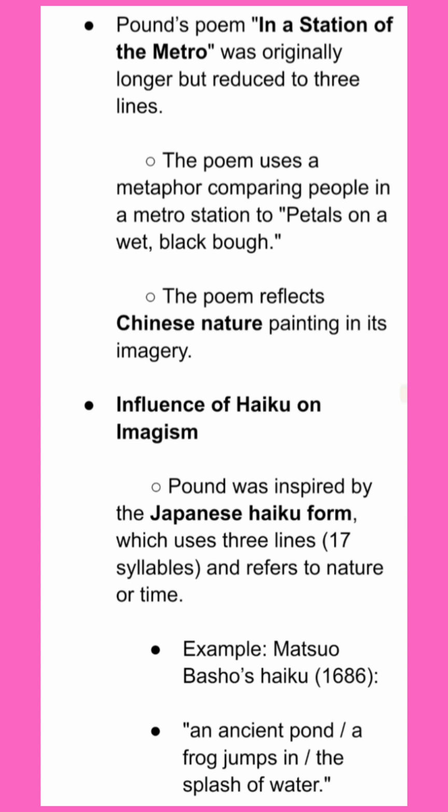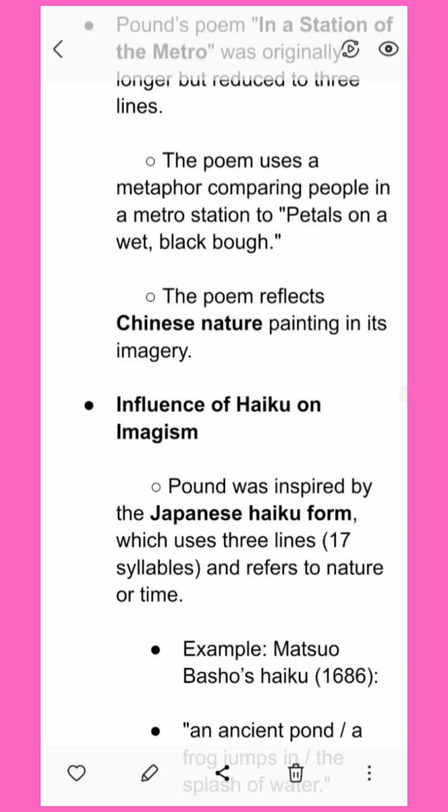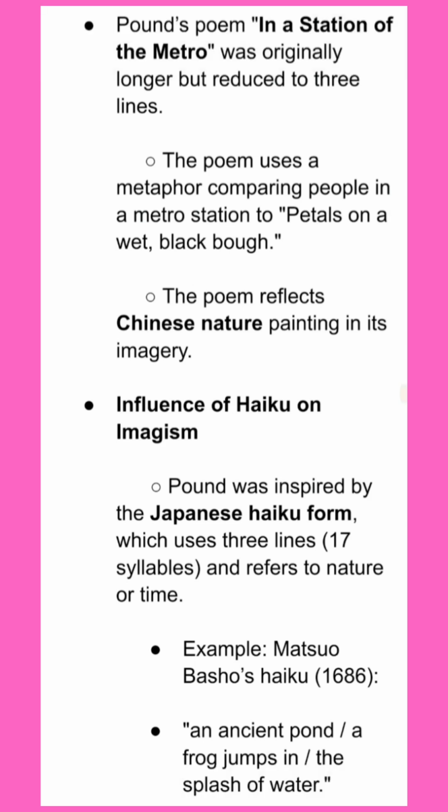Pound was inspired by the Japanese haiku form, which uses three lines, that is 17 syllables, and refers to nature or time. For example, Matsuo Basho's haiku: an ancient pond, a frog jumps in, the splash of water.